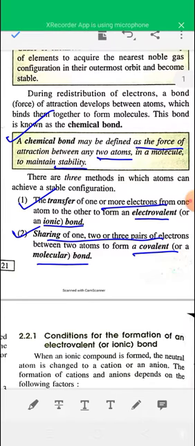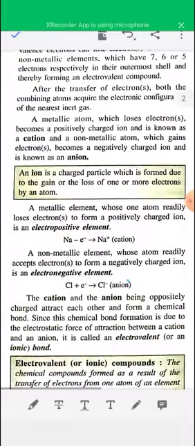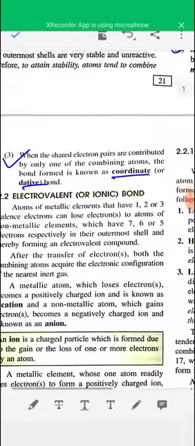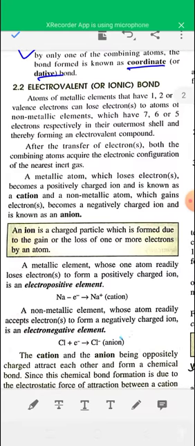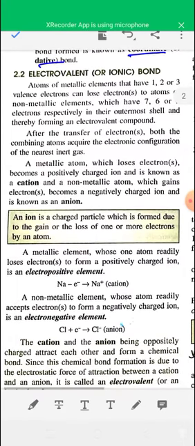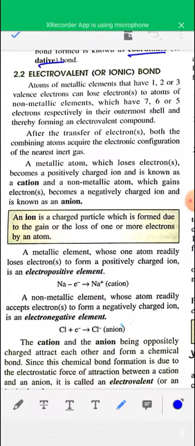Okay, so first I'll discuss electrovalent or ionic bond. Ionic bond or electrovalent bond is formed by transfer of one or more electrons from one atom to another atom, and it is formed by the combination of metals with non-metals.